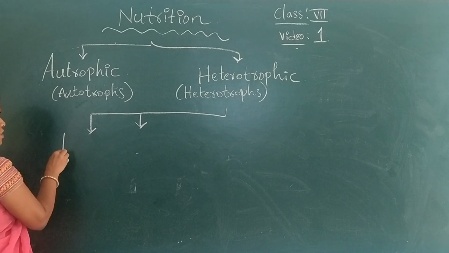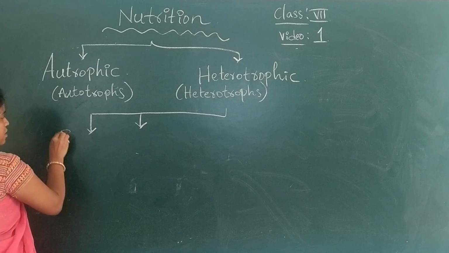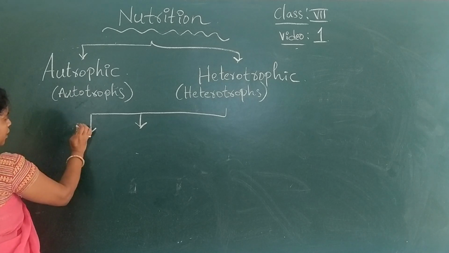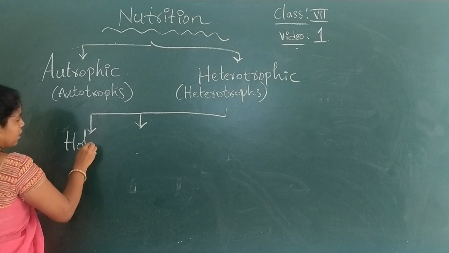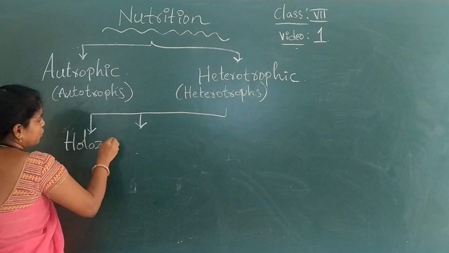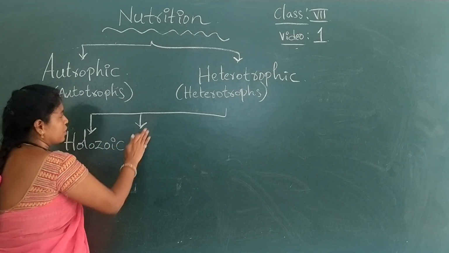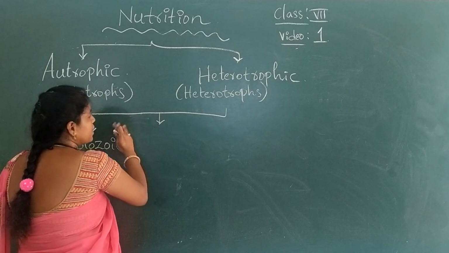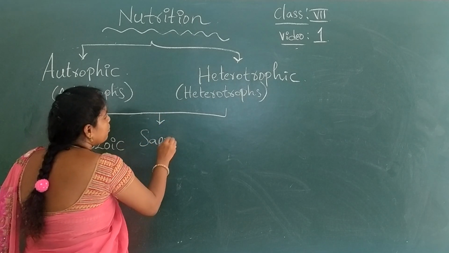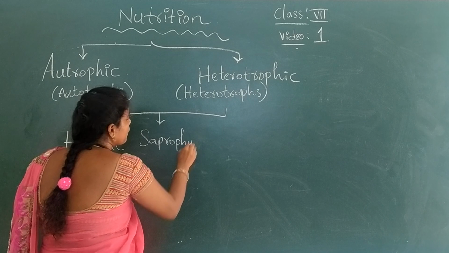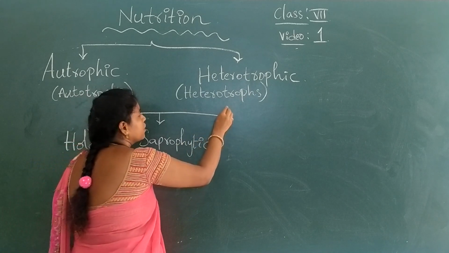In that, the first type is holozoic. What is the nutrition? Holozoic nutrition. The second type is saprophytic. What is the second type? Saprophytic.